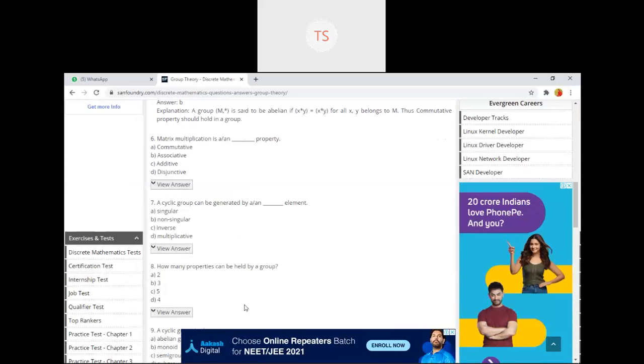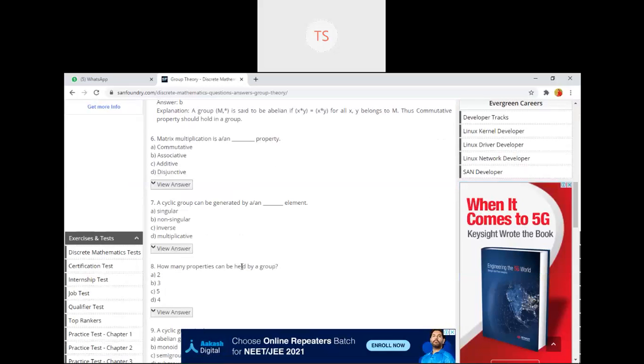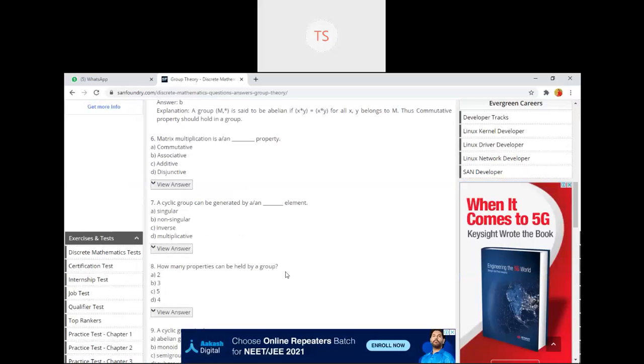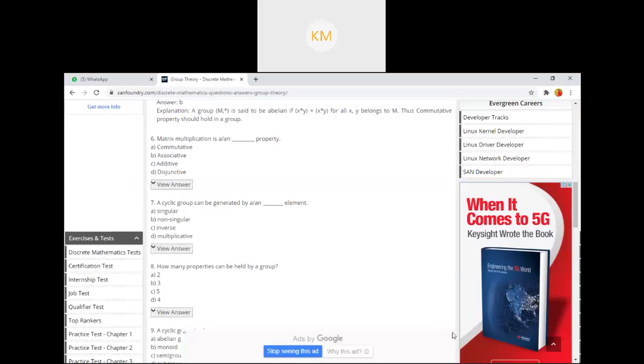Next, question number 8. How many properties can be held by a group? For a group, how many properties must it satisfy? Four properties, because it is only a group. If it is an abelian group, then how many properties? Five. So let's see what the correct option is.